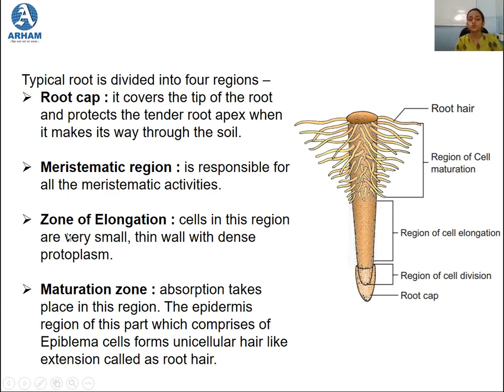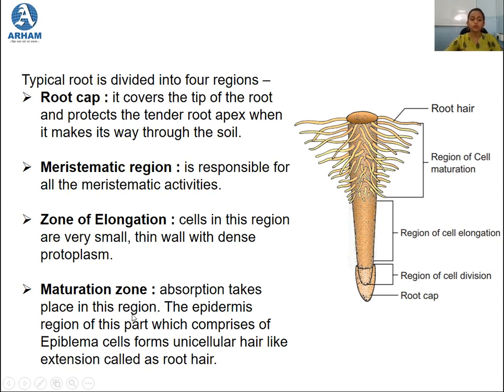The next one is the zone of elongation, that is this. Now this zone of elongation has cells in this region which are very small and thin walled with a dense protoplasm. Okay, so this is the region of cell elongation. The next one is the maturation zone. Now the maturation zone is the main absorbing zone, you can see. The absorption that takes place in this maturation zone is due to the root hair.